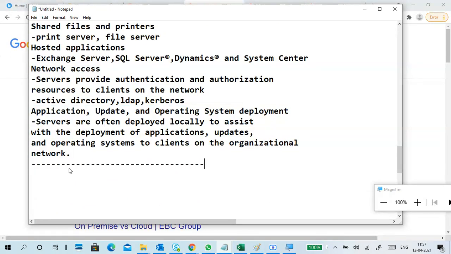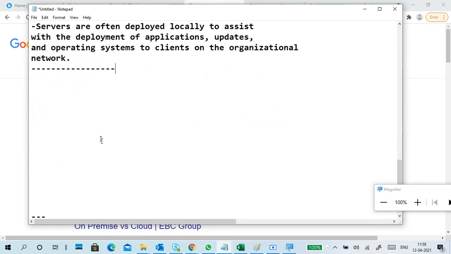Guys, server means it's huge theory, huge terminologies are there. Everything you want to learn about the server, you have to learn.